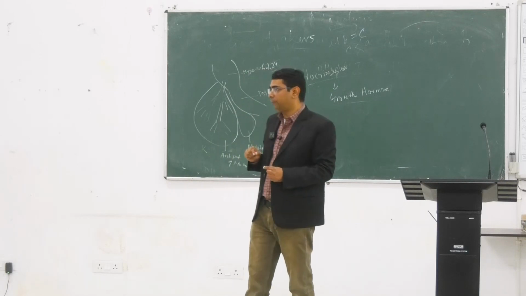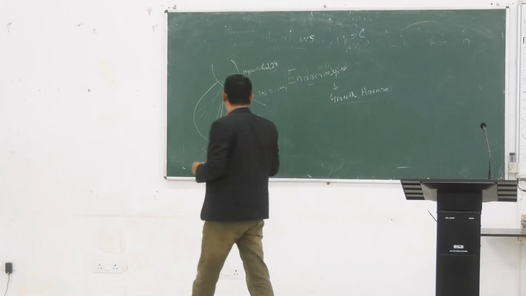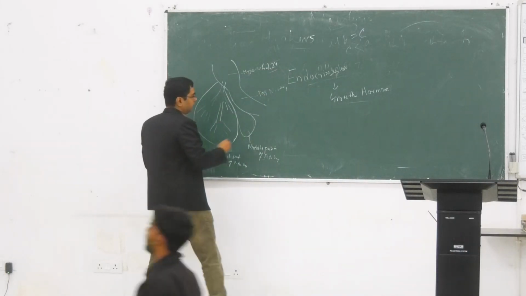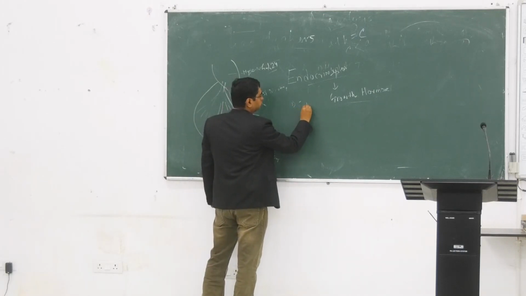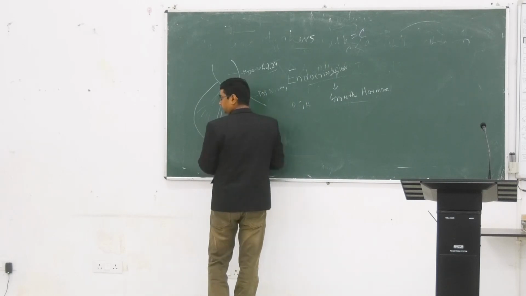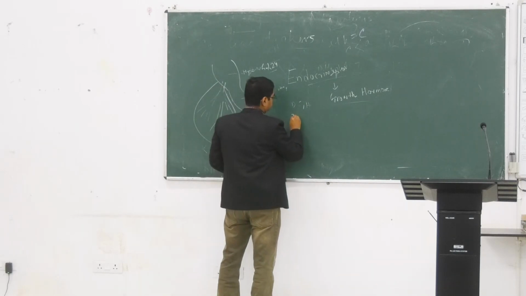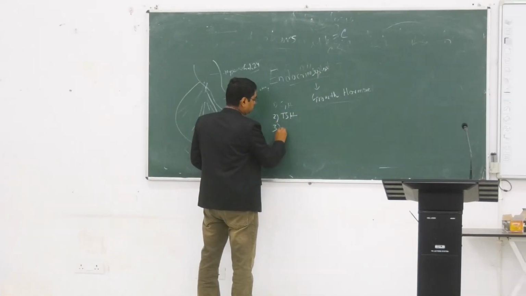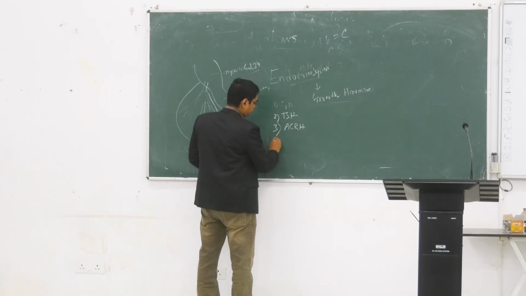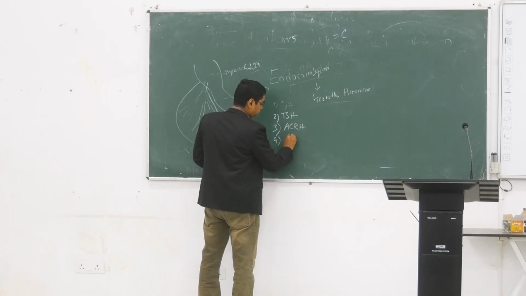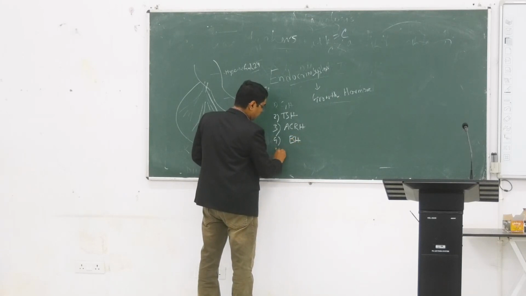So there are 5 hormones secreted from the anterior pituitary: growth hormone, thyroid stimulating hormone, ACTH, FSH and LH.